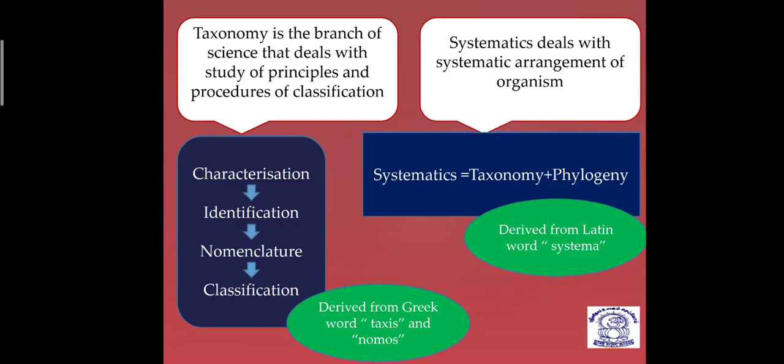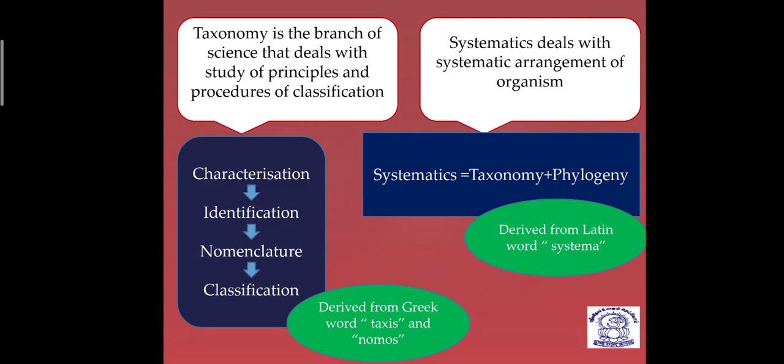Now dear students, taxonomy is actually about arrangement, because it arises from two Greek words, taxis and nomos. Taxis means arrangement and nomos means laws.